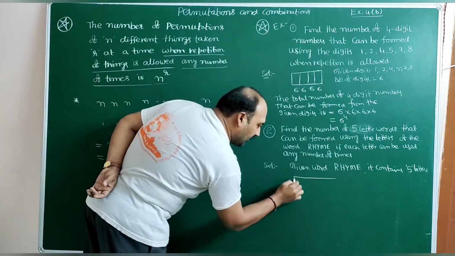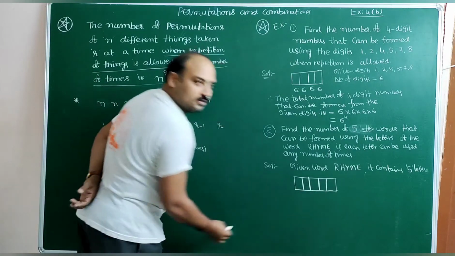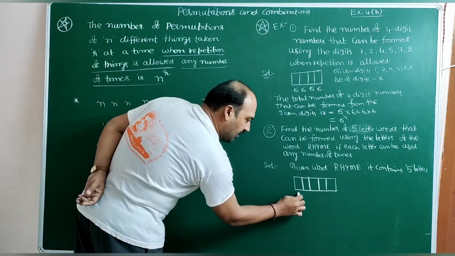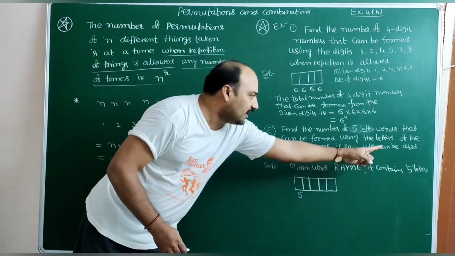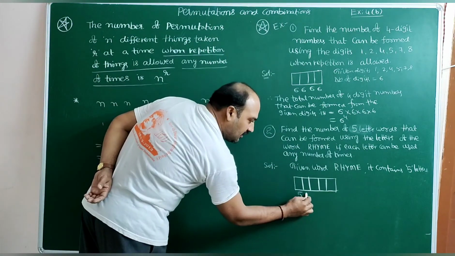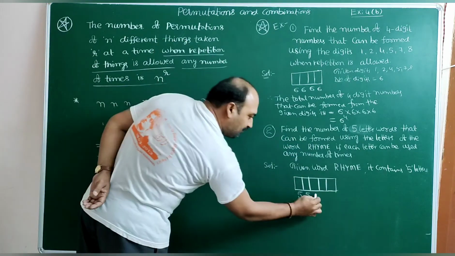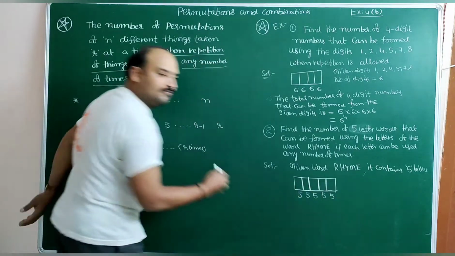So 5-letter words means 5 boxes we need to draw. So in the first box, first letter can be arranged in 5P1 ways. Each letter can be used any number of times, means again we fill the second box also with 5P1 ways. Again here also 5P1, here also 5P1, here also 5P1.